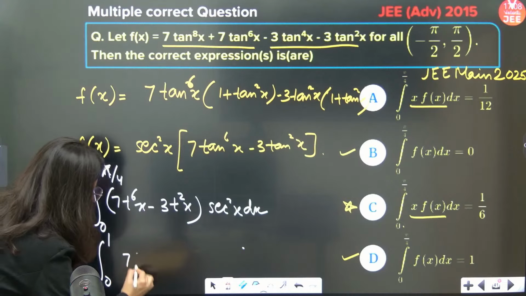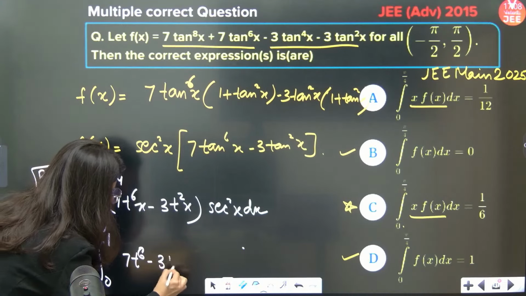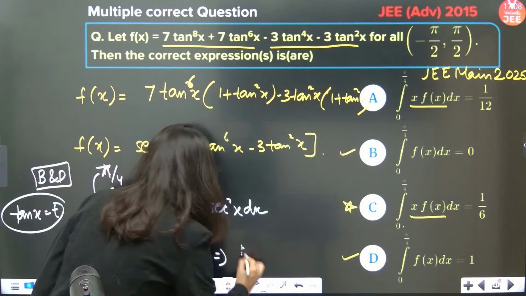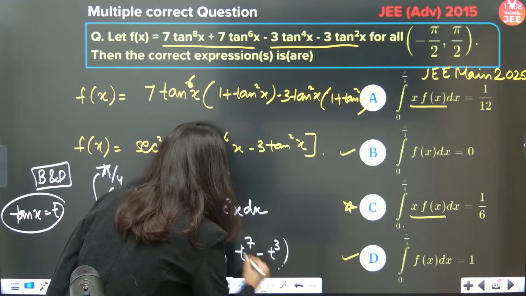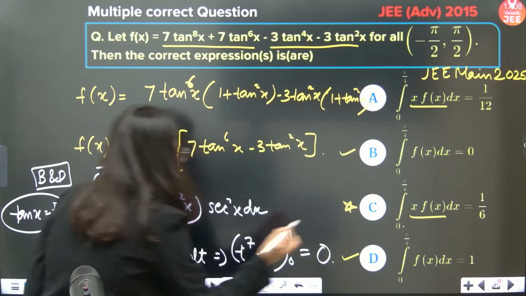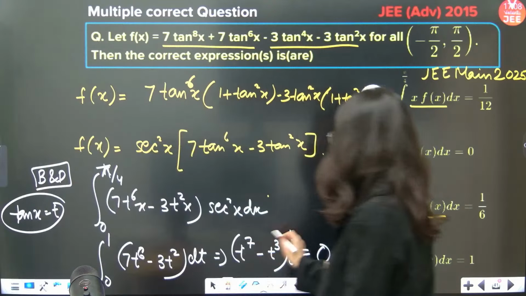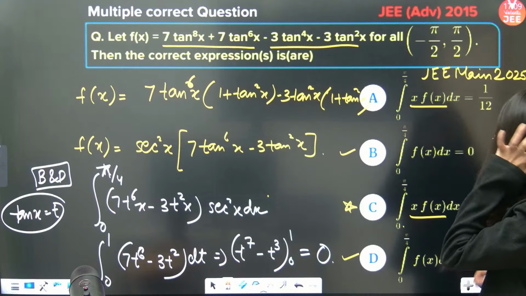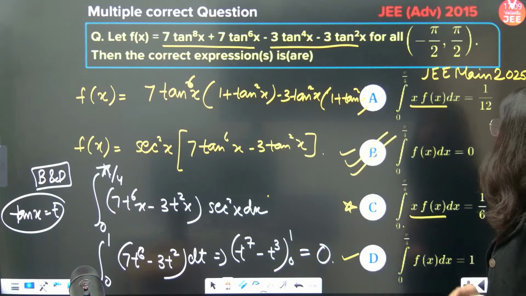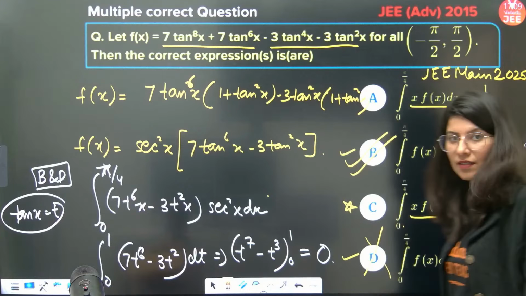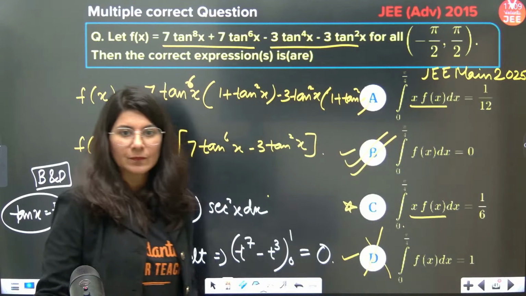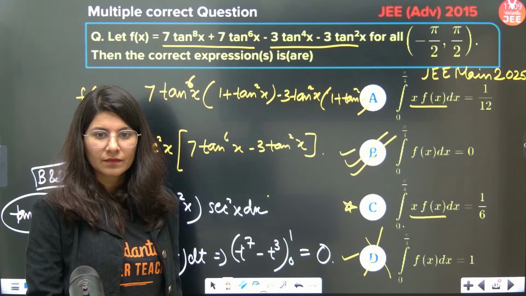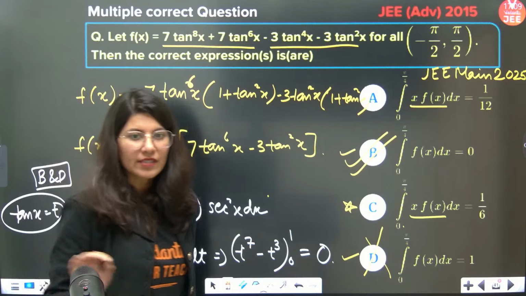So this is 7t power 6 minus 3t square, and this is your dt. Now if you integrate this, this is t power 7 minus t power 3, from 0 to 1. And if you solve it, you are going to get 0. Option B is absolutely correct, and D is incorrect. Are you getting my point? So this is the first thing.